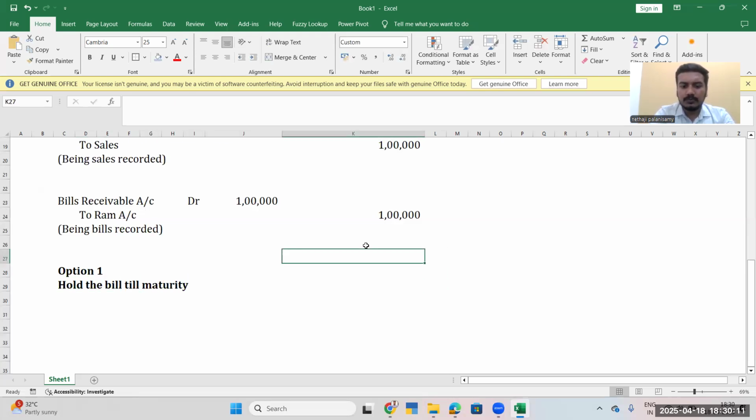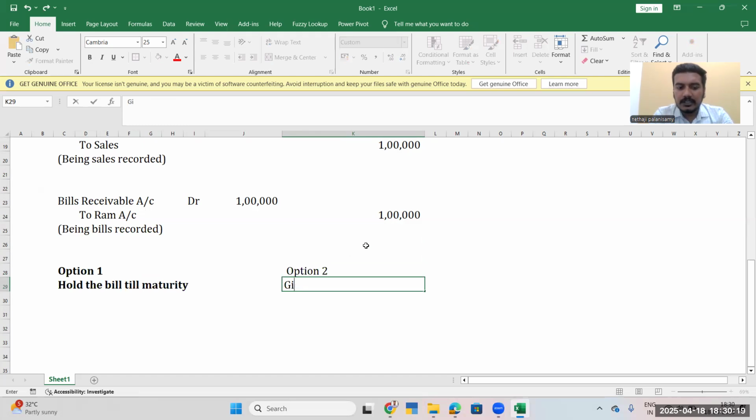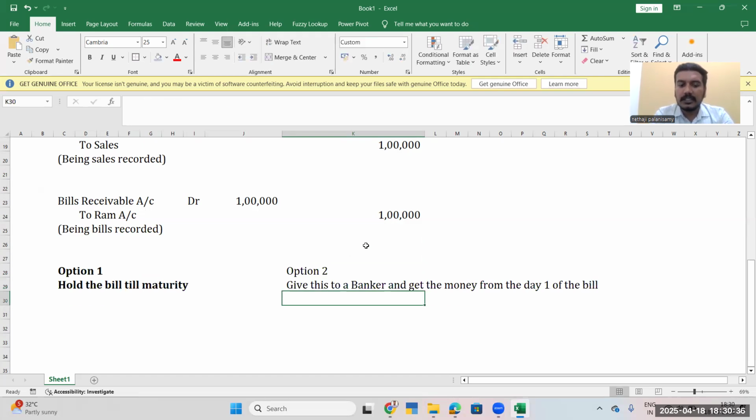Or option 2, I can give this to a banker and get the money from day one of the bill. This is also called discounting with the banker.